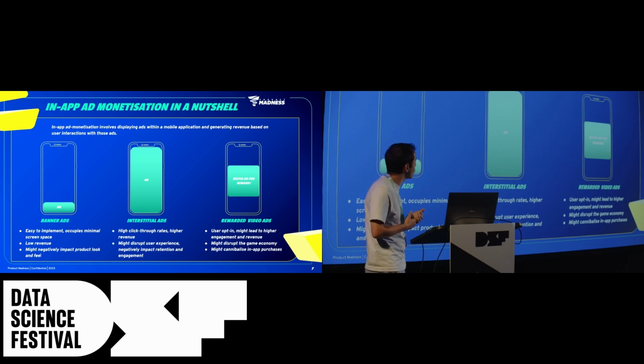And finally, I'm going to talk about rewarded video ads, which is a little bit different than the previous two, because the previous two can be considered as system-initiated, where the user has no option to click on or see the ad, but they are actually enforced on the user. Whereas for rewarded video ads, the users are offered to see an ad in return for a reward within the app. And in our case, for example, this might be a certain amount of coins so that users have more incentive to watch.